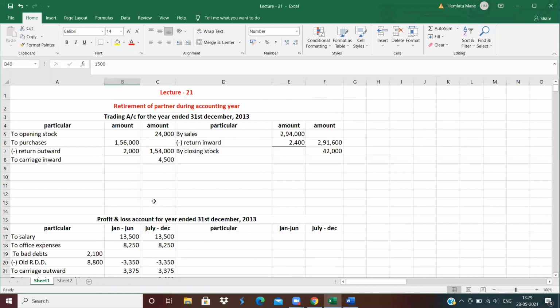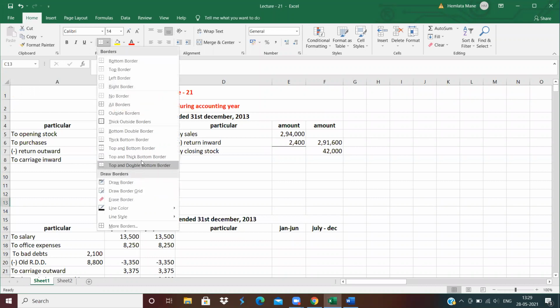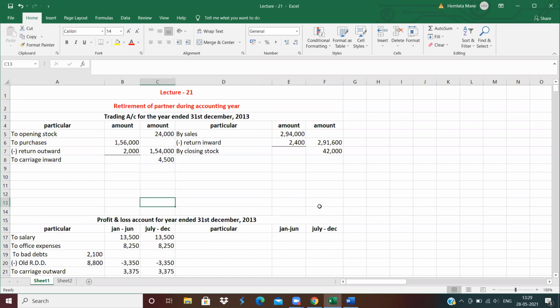First, close the trading account. Now, see how to close the accounts carefully. Close the trading account first. Do the total of trading account. How much is the total of trading account? 3,33,600.